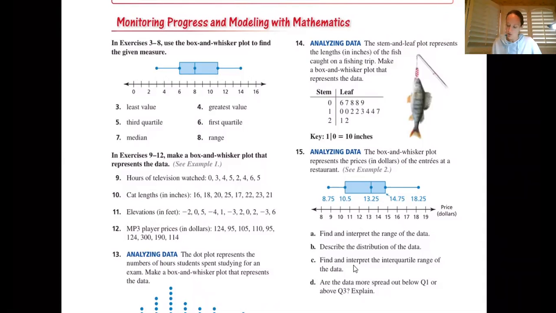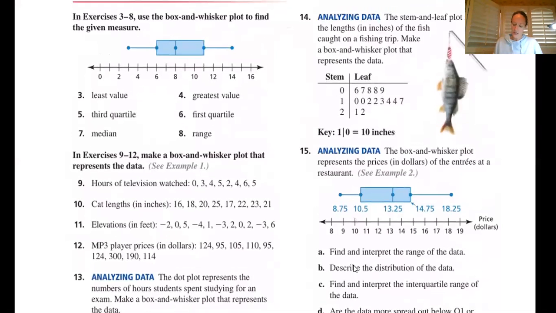13, and 15. So 3 through 8 is just going to be this top section that basically gives you a whisker plot, which you should be like, oh, thank goodness, I don't have to make it myself. This top whisker plot right here is having you interpret the data. You're using the one that you're given and labeling who's the least, who's the greatest, who's the first quartile, who's the third, who's the median, what's the range. So you're solving for some stuff there.